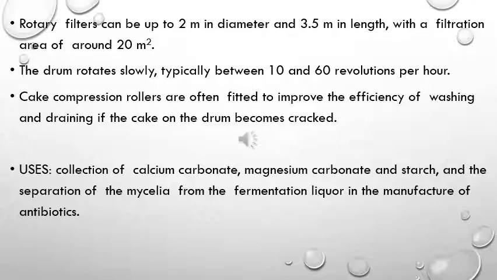Rotary filters can be up to 2 meters in diameter and about 3.5 meters in length with a filtration area of about 20 meters square. The drum rotates slowly, around 10 to 60 revolutions per minute. The cake compression rolls are often fitted to improve the efficiency of washing and draining, in case the cake which is formed on the drum cracks.